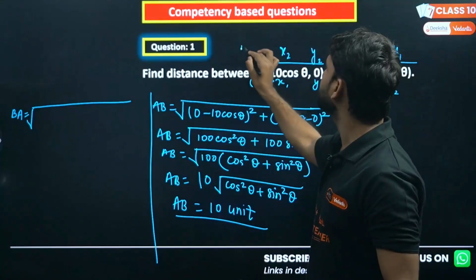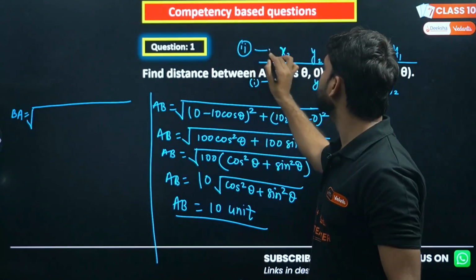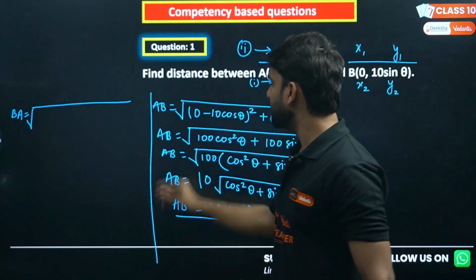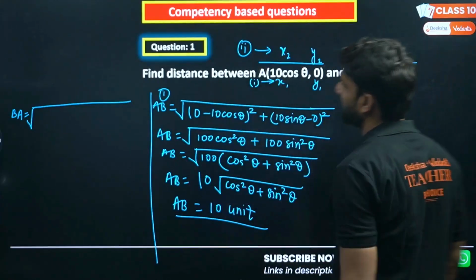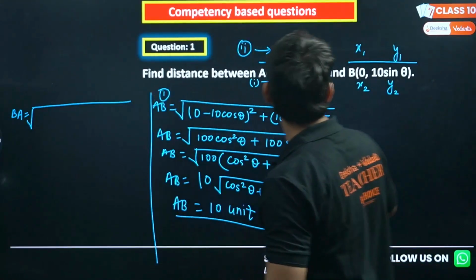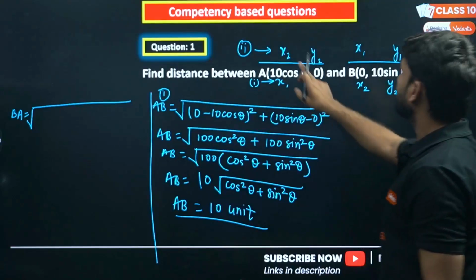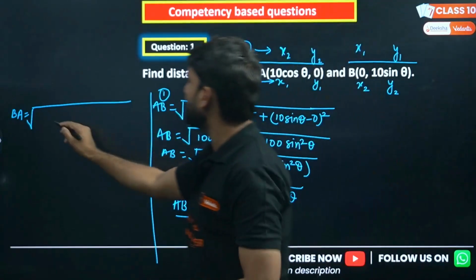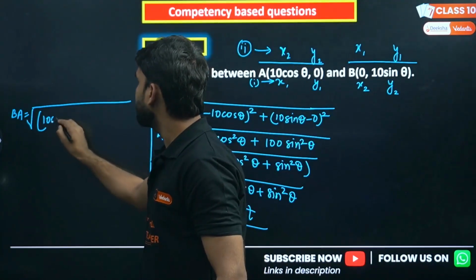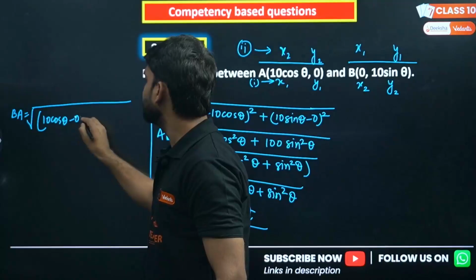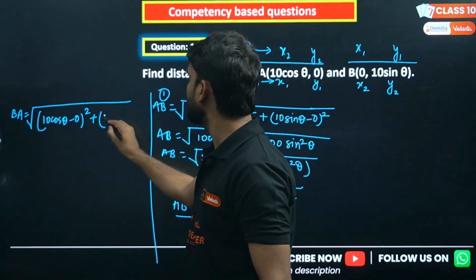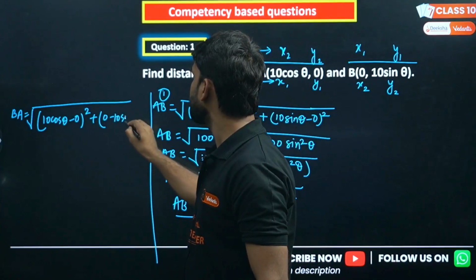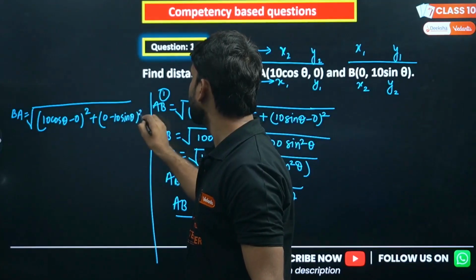This is your second situation. I'm finding the distance again; this was your first situation. I mentioned here, this is for first, this is for second. So BA, and A is 10 cos theta, 10 sin theta, as x2, y2. So what will be the bracket here? 10 cos theta minus 0, plus 0 minus 10 sin theta, then whole square.